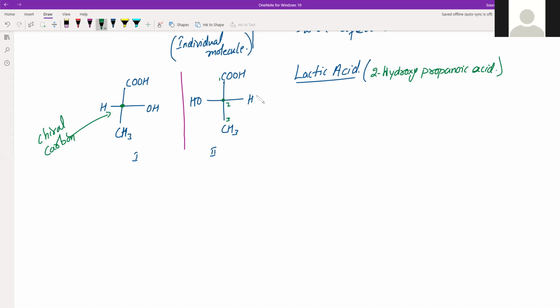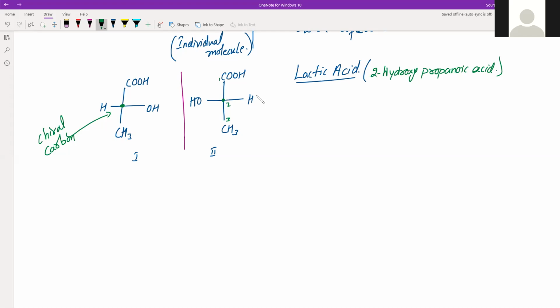Coming to the DL part. Earlier there was no method available for determining the absolute configuration of a compound. Therefore, it was all relative configuration of all compounds, and there must be a reference. As I said, if it is relative, there must be a reference.